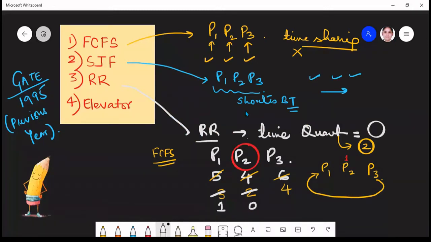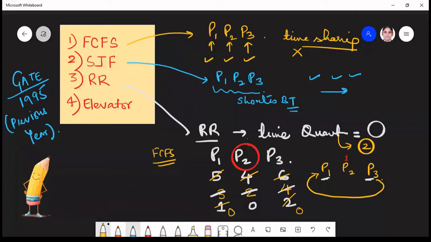Then P3 will get its turn, and again it will complete 2 milliseconds of time quantum. Finally, we have to revolve between P1 and P3. P1 will get its turn and run, but the time remaining here is less than the time quantum, so it will complete its execution, and then P3 will complete its execution.